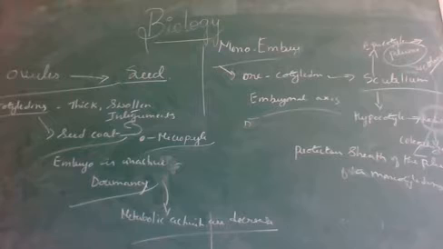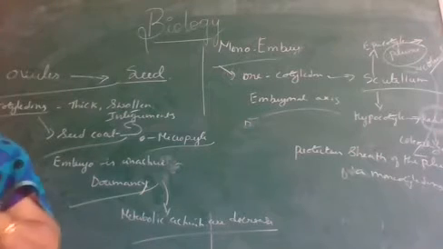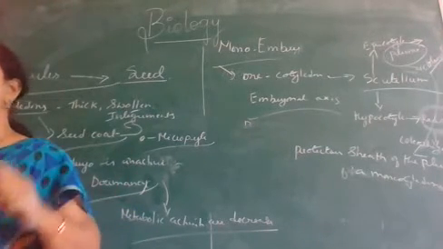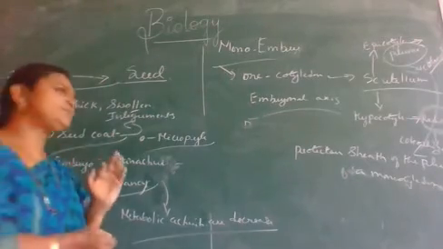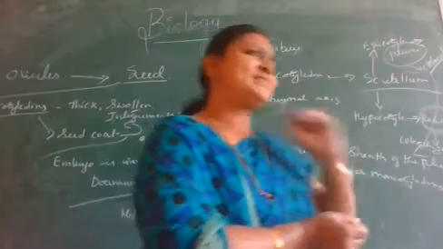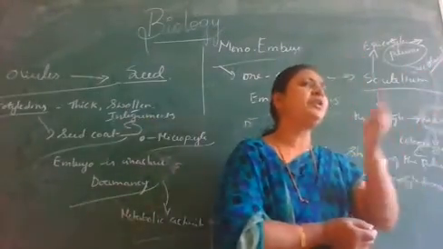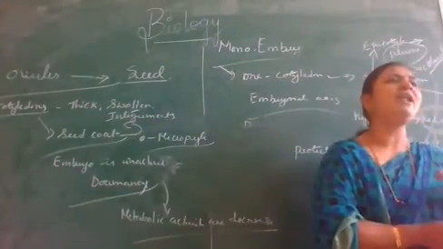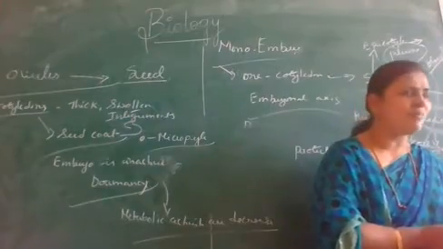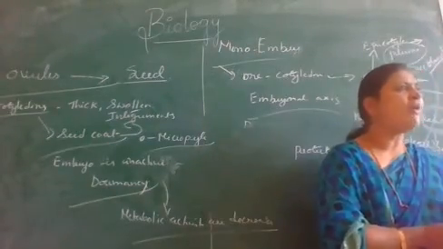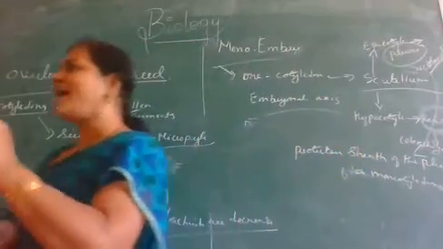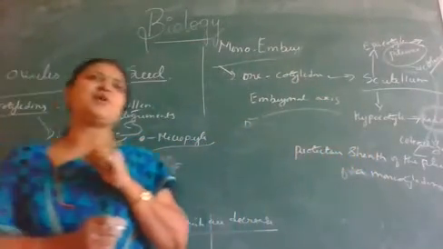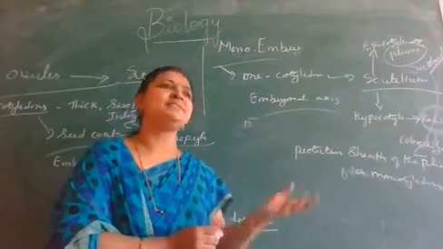The development of the ovule into seed and the ovary into fruit always takes place simultaneously. Now, in the seed, when the embryo utilizes all the endosperm during development, it is not available during seed germination. Such seeds are called what? Non-endospermic, like our leguminous seeds.